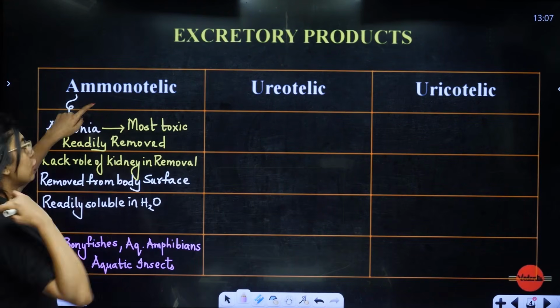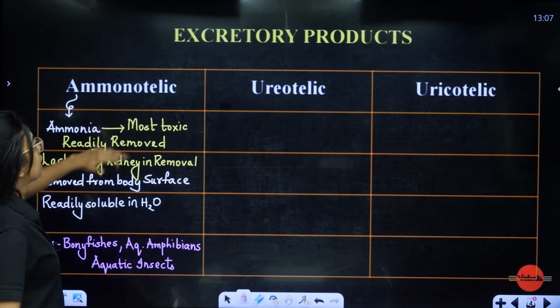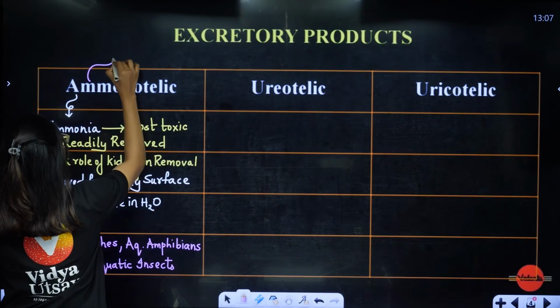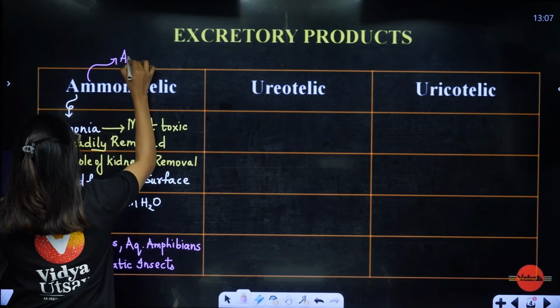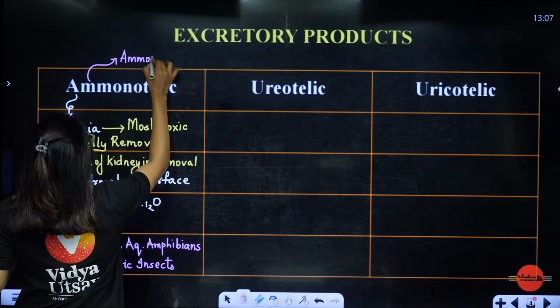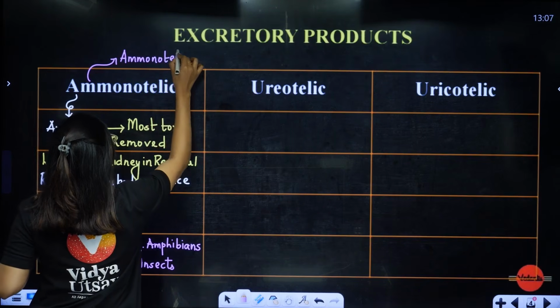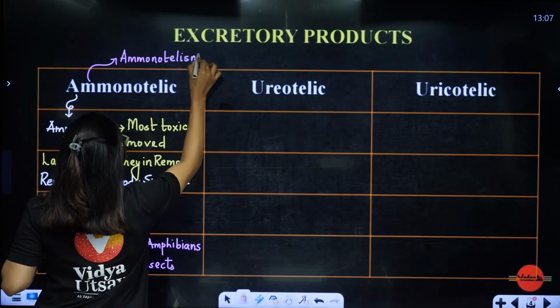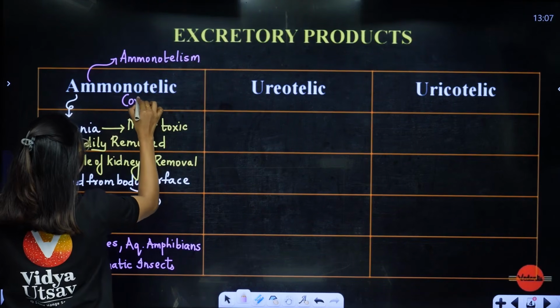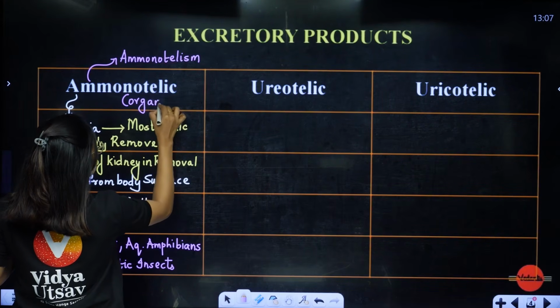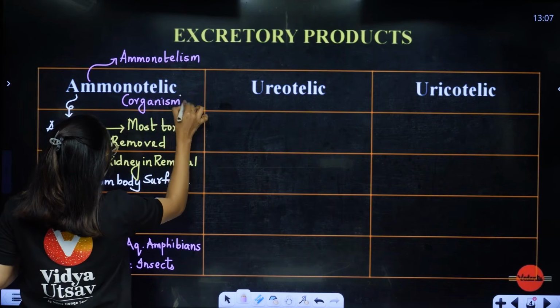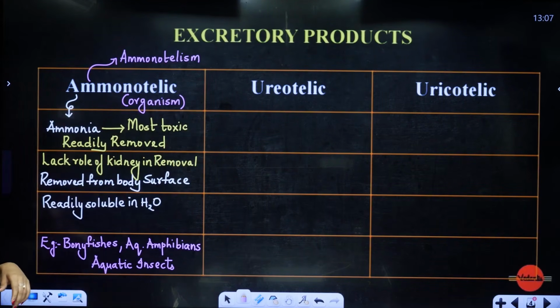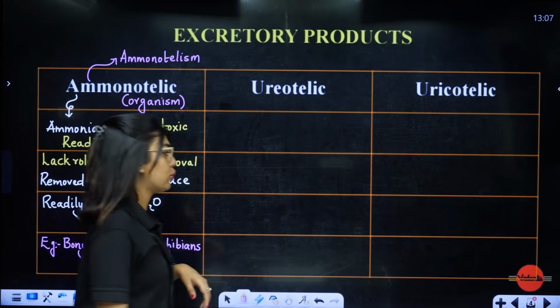Now students, an organism that is forming ammonia, that process is called ammonotelism. Okay, ammonotelic, this is the organism. An organism that gives out ammonia is called ammonotelic. In the process we call it ammonotelism.